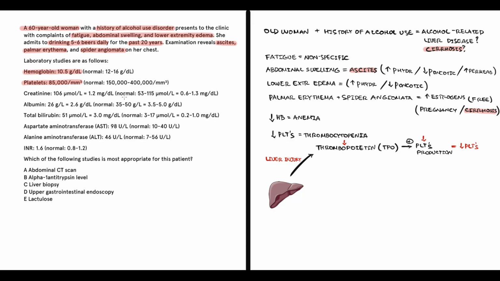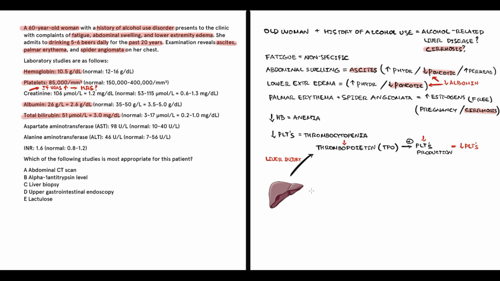Creatinine in this case is normal, but if it was elevated in a patient with cirrhosis, it would tell us about possible hepatorenal syndrome. Albumin level is decreased, and total bilirubin level is high. Because albumin is a major component of oncotic pressure, a decrease in albumin level causes a decrease in oncotic pressure, which results in ascites and lower extremity edema. So now we have an explanation why they develop.